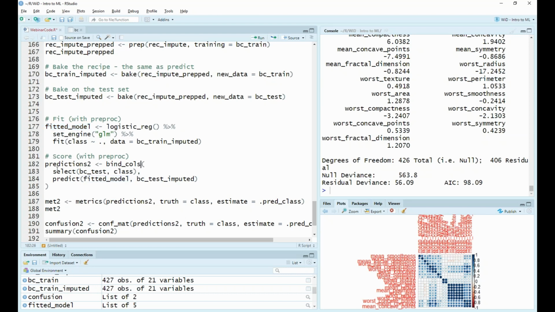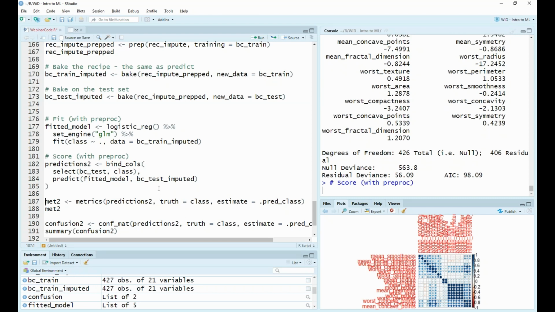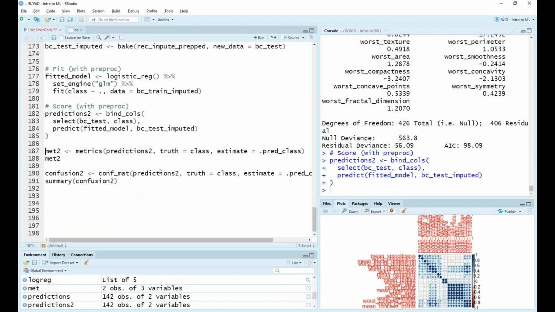And this time, in a very similar way, we're going to assess how well our model has done using these predictions. So we can bind our columns. We're going to bind firstly the actual cases, the target cases, what the actual values are, and then we're going to predict using this fitted model we've just created. We are going to compare this against our prepped test data set.